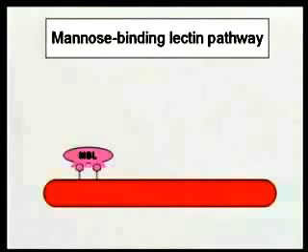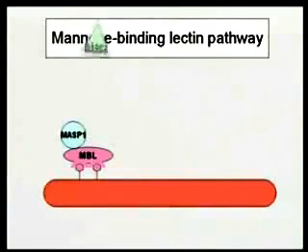The engagement of the lectin with its ligand allows MASP1 and MASP2 to associate with the mannose-binding lectin. This results in activation. MASP1 acts as an enzyme to clip off a piece of MASP2. And now we have an activated component.